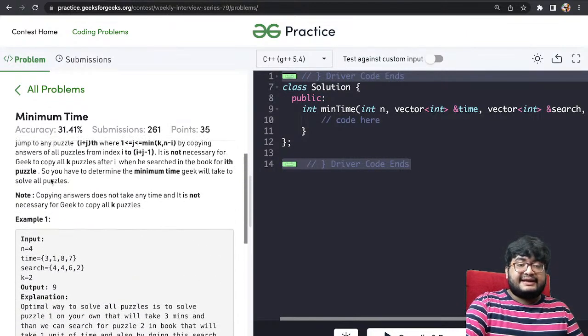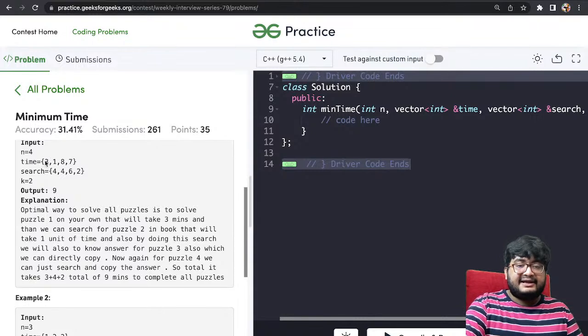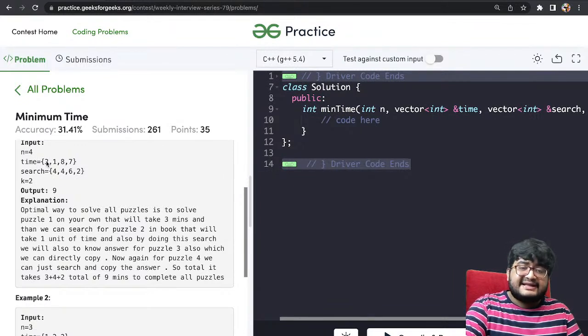Okay, so anyways, what I was talking about is the example here. The first example: he has 2 choices. Either he can do the puzzle himself, or he can search for it. So let's say he decides to do the puzzle himself. So he takes 3 units of time.